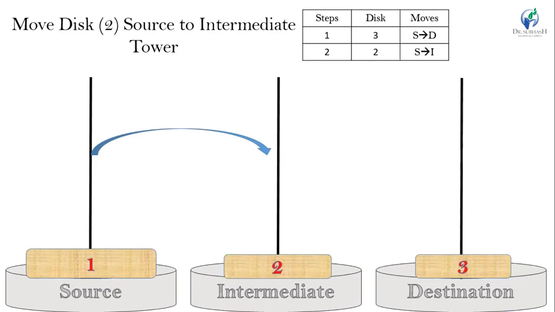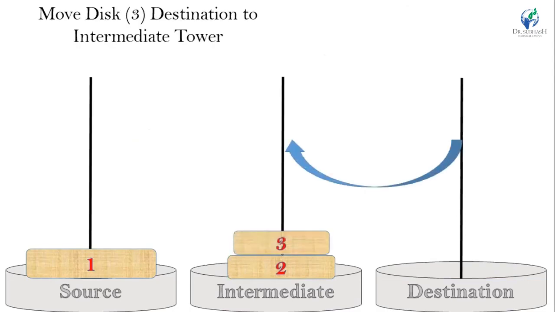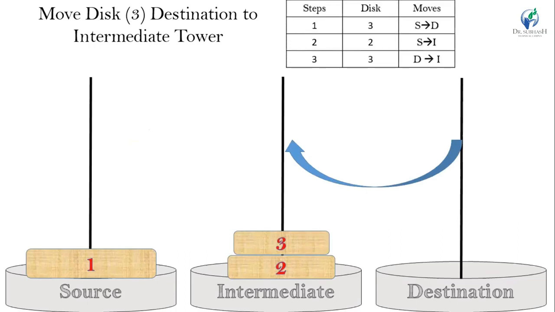Now, next step is move disk 3 from destination to intermediate tower. So in our third step, we select disk 3 and move it from destination to intermediate tower.